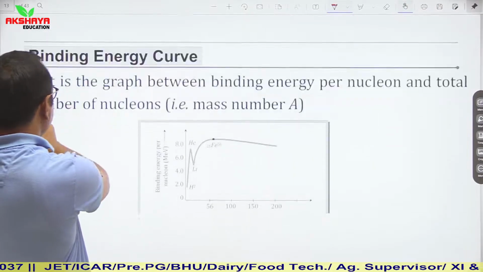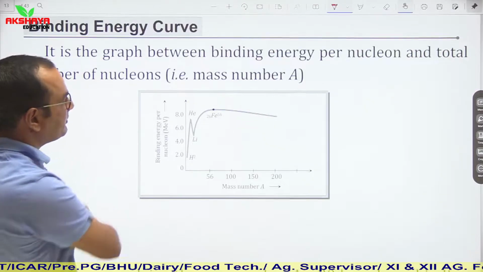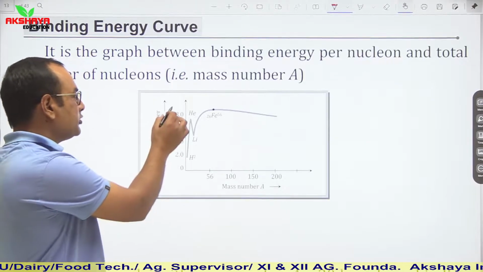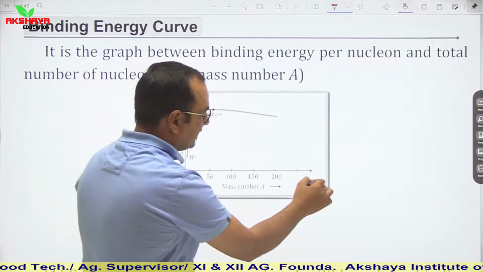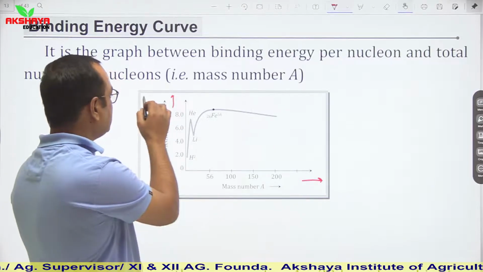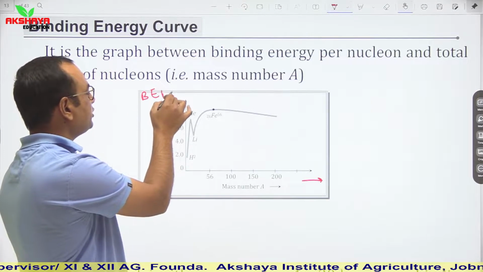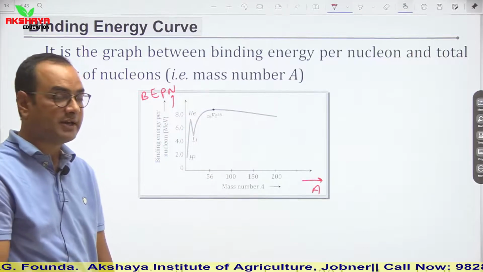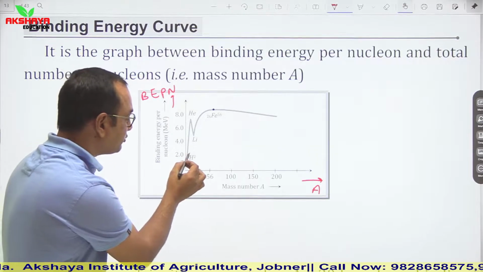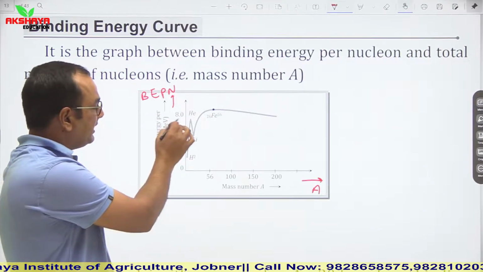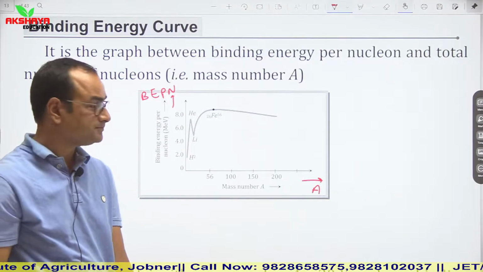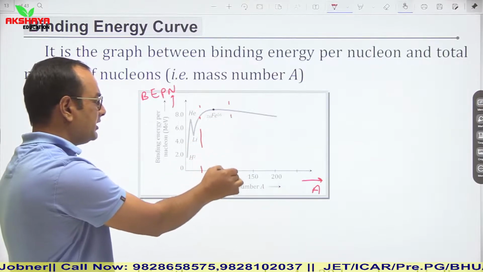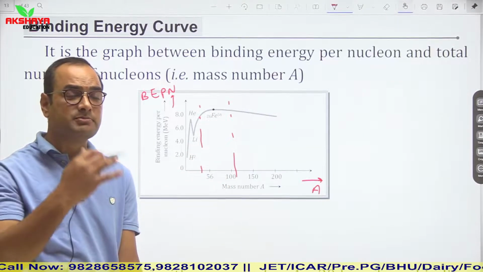Now let us see the binding energy curve. This binding energy curve is plotted between binding energy per nucleon and mass number. So here it is BEPN, binding energy per nucleon, and on x-axis it is mass number. It is clear from its graph itself that for lighter nuclei, binding energy per nucleon is small, and for middleweight nuclei, this binding energy is maximum.